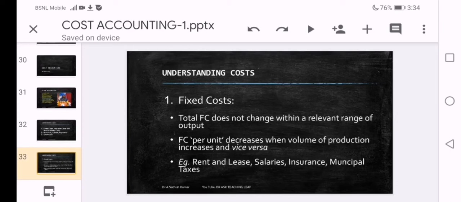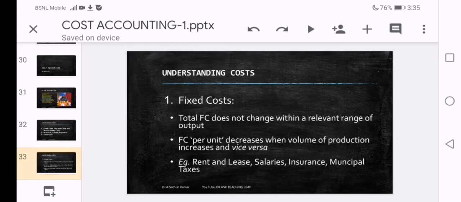First one is total fixed cost does not change with a relevant change of output. That is the reason we say it is fixed. Though there is a change in the output, either upside or downside, there is no change in the fixed cost. The cost remains fixed.